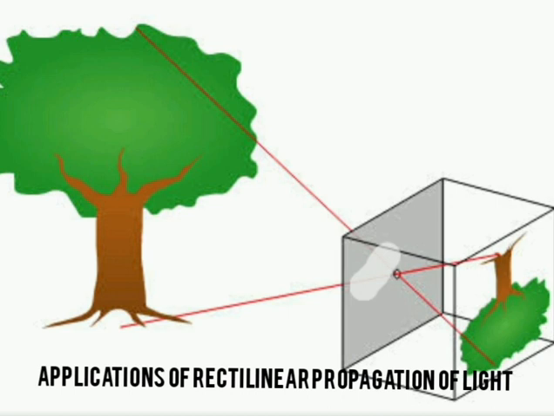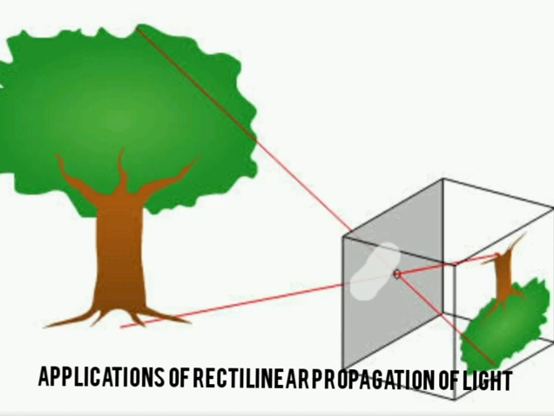Okay. Next we are going to discuss the applications of the rectilinear propagation of light. We already discussed in the previous class about rectilinear propagation, that light rays always pass in a straight line, and this phenomenon of rectilinear propagation of light is very important in nature and has numerous applications.